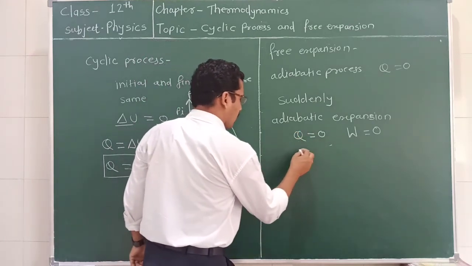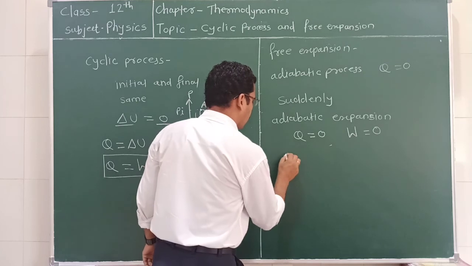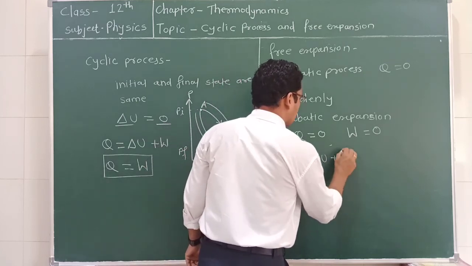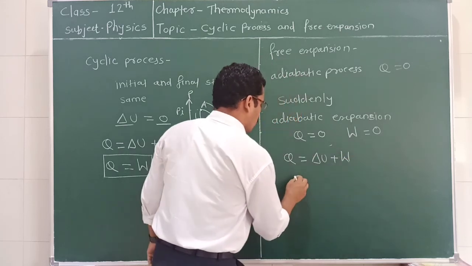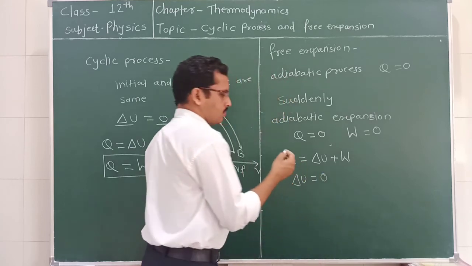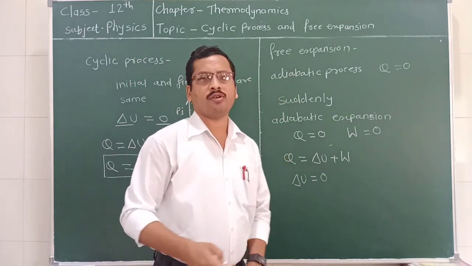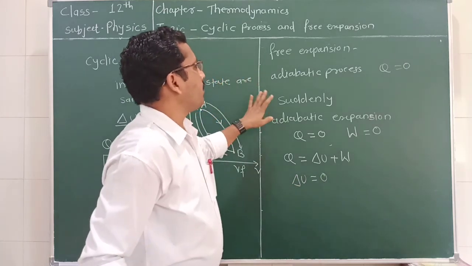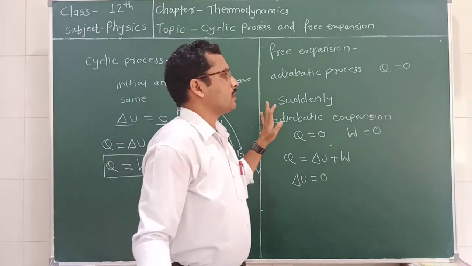According to the first law of thermodynamics, Q is equal to delta U plus W. So we can also write here that delta U must be equal to 0. The change in the internal energy is equal to 0. Such processes take place in thermodynamics.